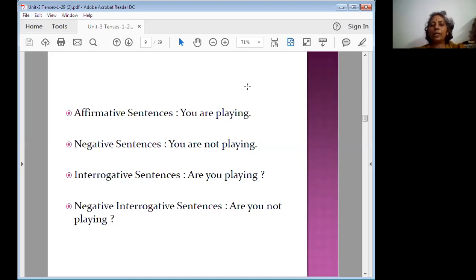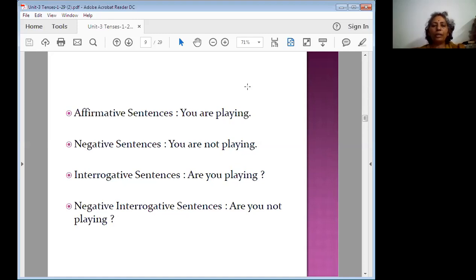So here the structure for the negative sentence: subject plus are plus not plus verb plus ing. Interrogative sentence, you are using auxiliary verb plus subject plus verb plus ing. Negative interrogative: auxiliary verb plus subject plus not plus verb plus ing. Once you start to practice this type of structures as sentences, it is easy for you to write, or you can speak with great confidence.